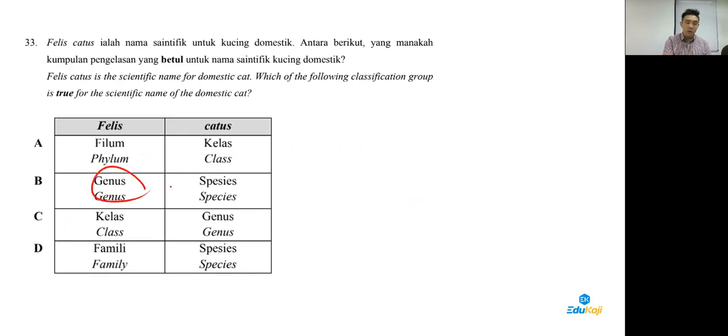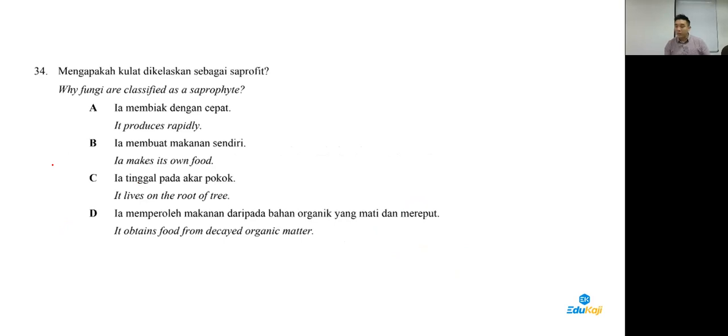Felis catus is the species name for cat. One is genus, one is species. Very easy question, this one. 33 answer is boy. As for 34, saprophyte means they feed on dead. Oh guys, the whole 5 questions are shorter here for Pahang. 34 donkey.